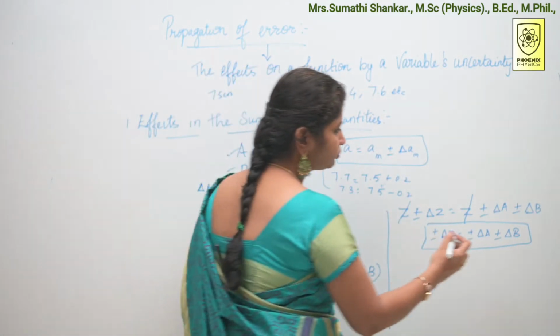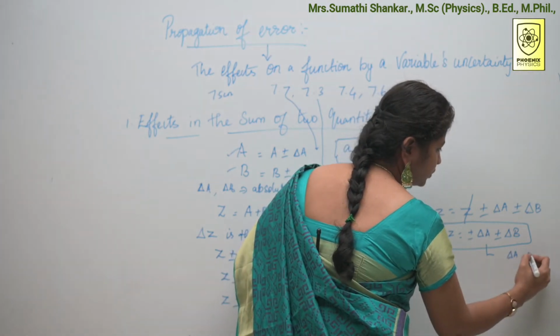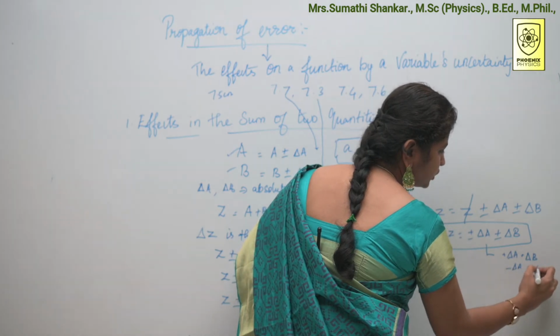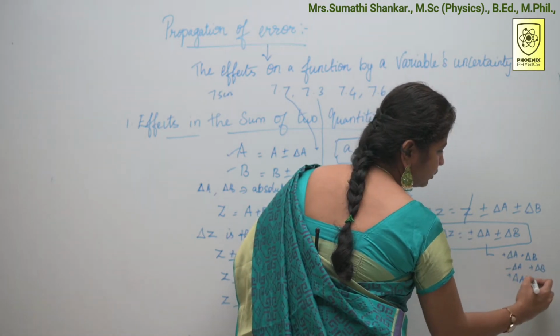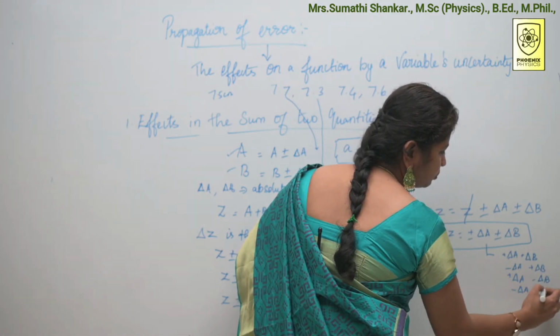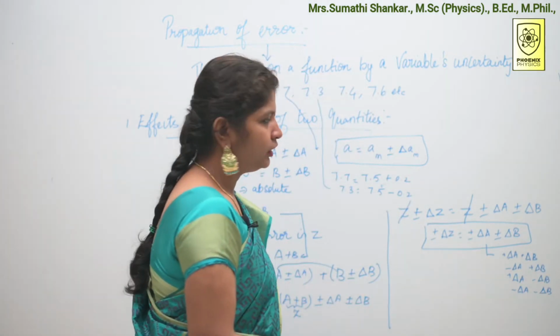What are they? You can write plus delta A and plus delta B, or minus delta A and plus delta B, plus delta A and minus delta B, minus delta A and minus delta B. These are the 4 possibilities I can write.